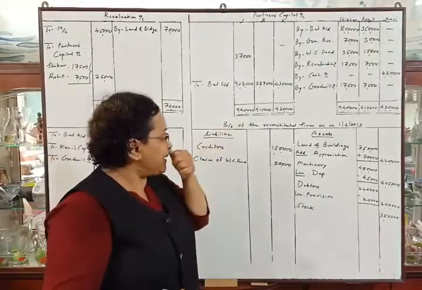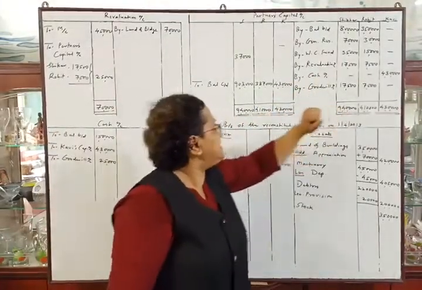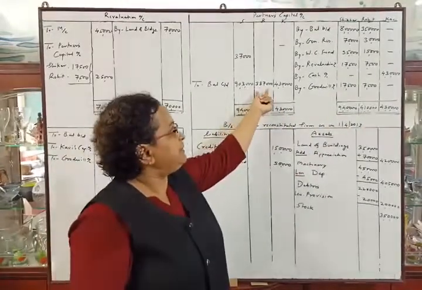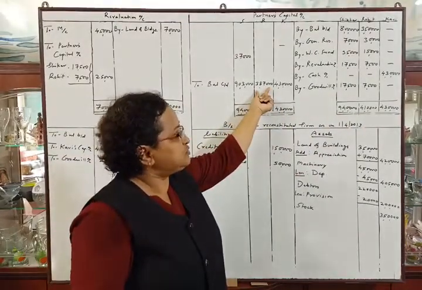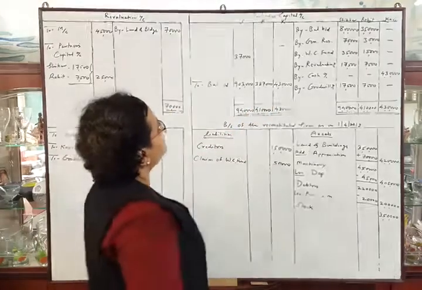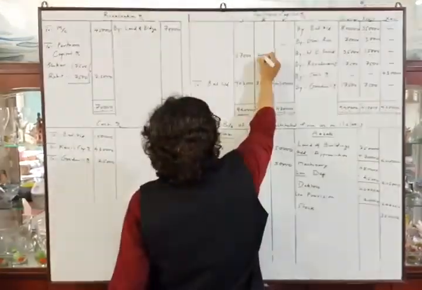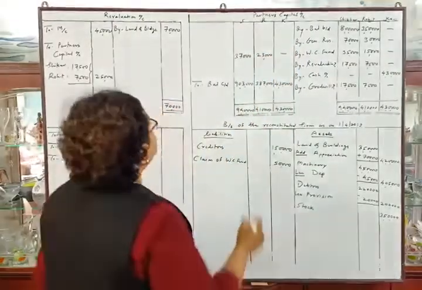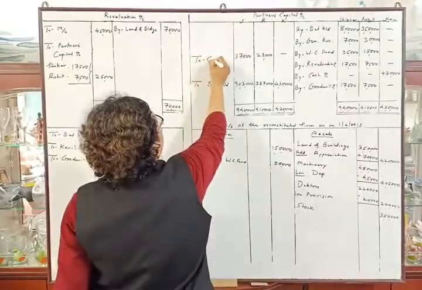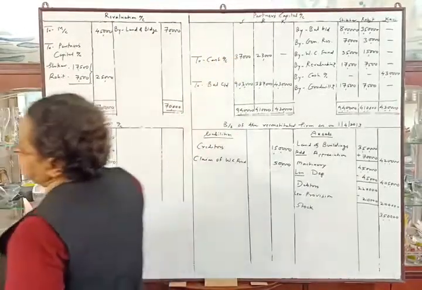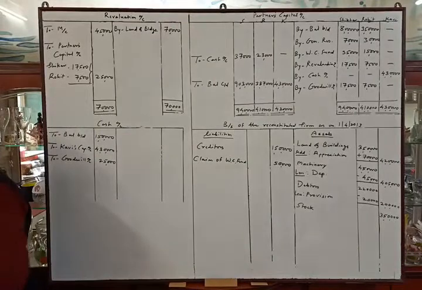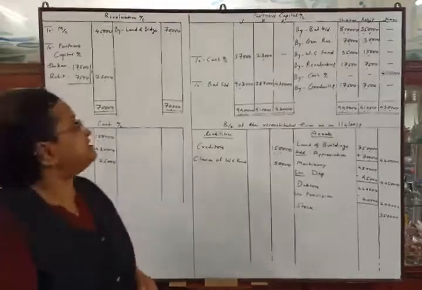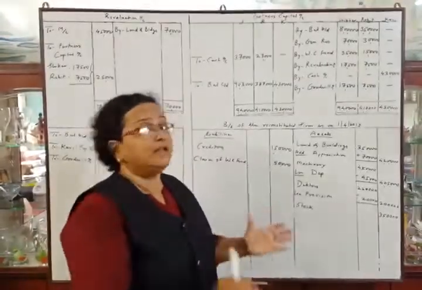Now in case of second partner, credit total is 4,10,000. We will deduct debit total 3,87,000 from that and it will be 23,000. And now we will give the heading to cash account, as they told us in the last adjustment that actual cash to be brought in or to be paid off as the case may be. Means they told us to make the adjustment with the help of cash.